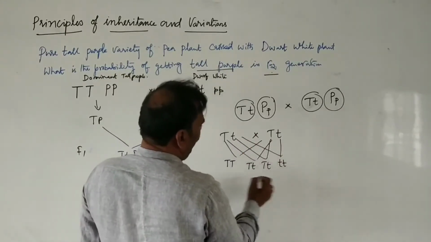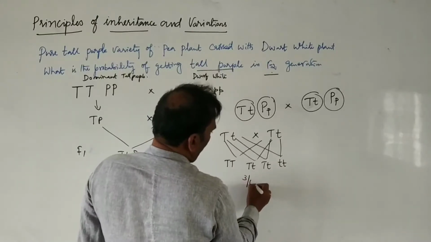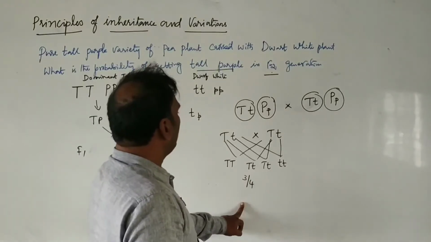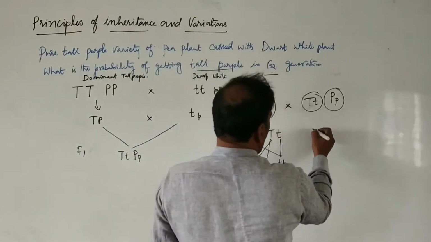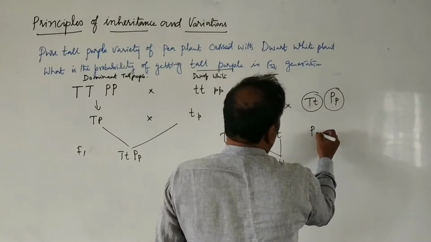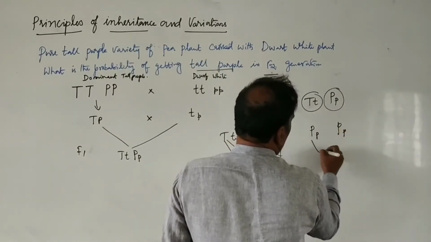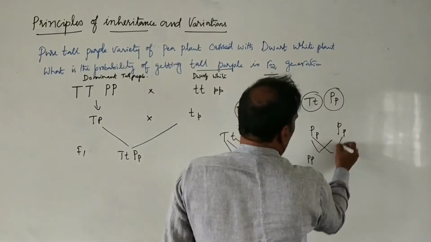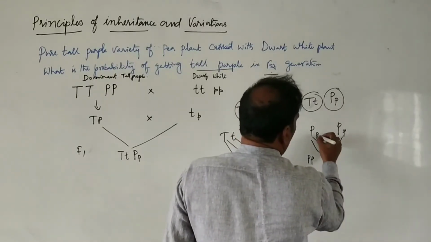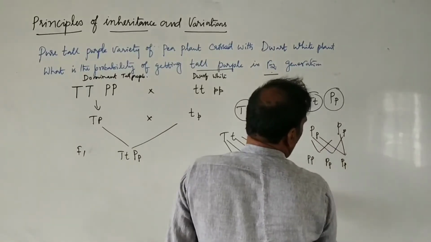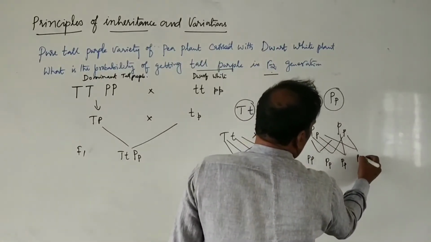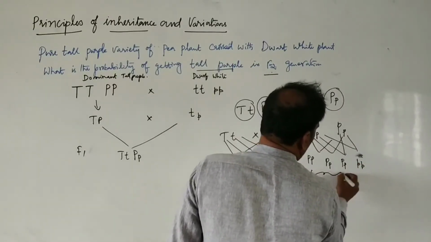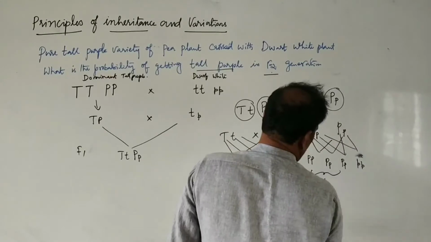So here out of 4, tall plants are 3 by 4. Then we can cross the other pair separately. Capital P, small p crossed with capital P, small p gives capital P capital P purple, capital P small p purple, capital P small p purple, small p small p white. So here purple is 3 by 4.